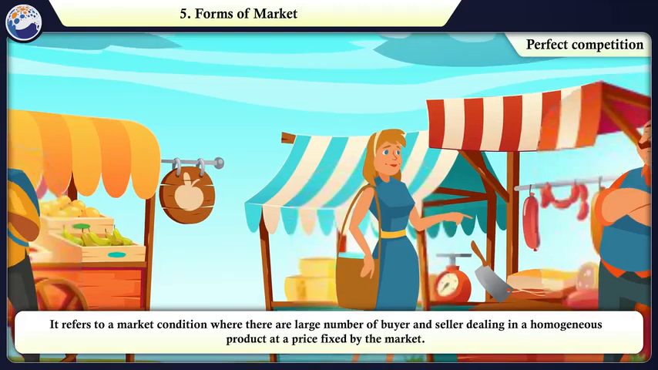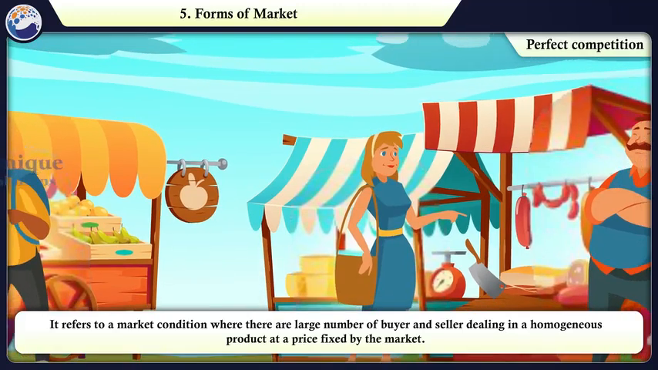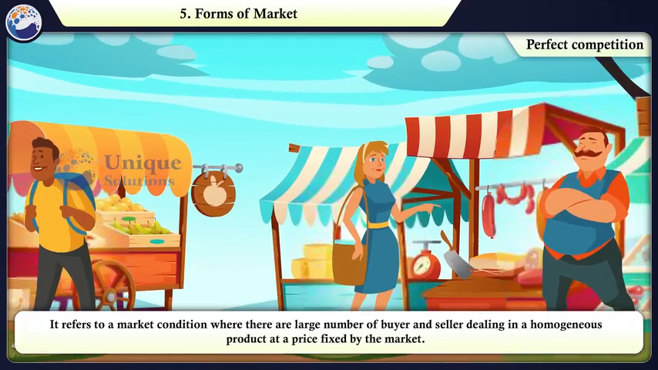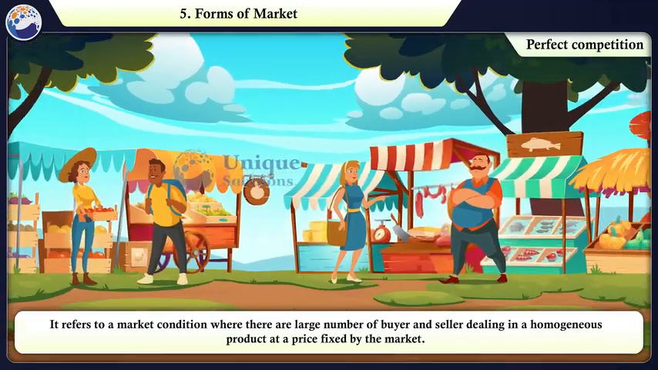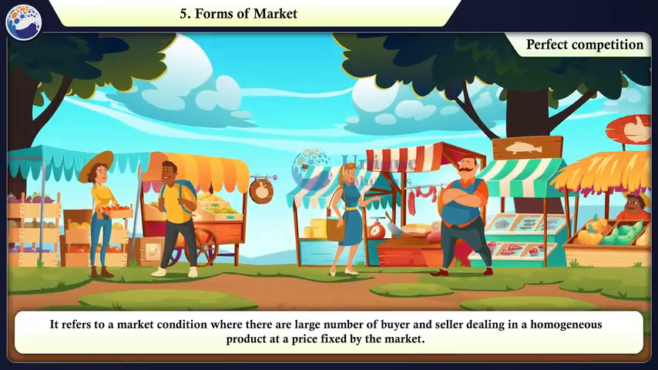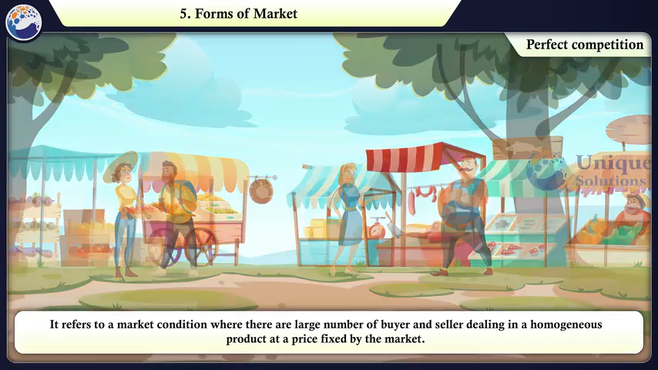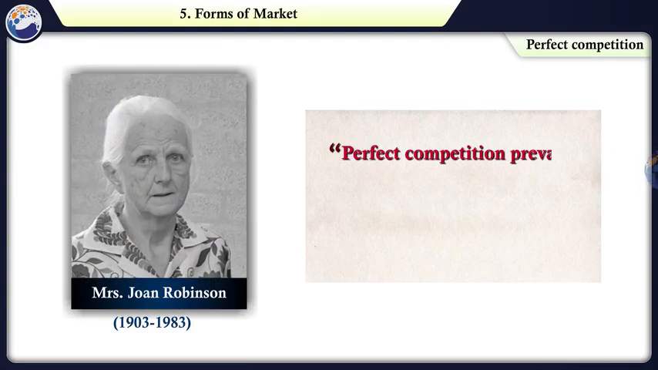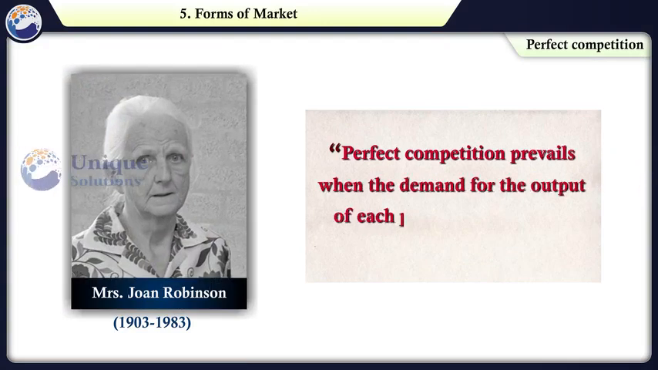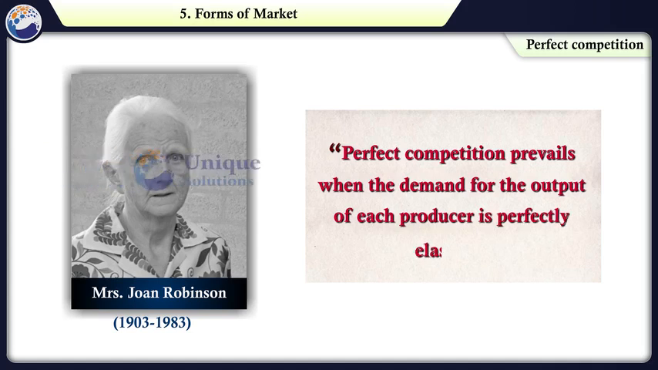Perfect competition. Let's look at perfect competition. It refers to a market condition where there are a large number of buyers and sellers dealing in a homogeneous product at a price fixed by the market. According to Mrs. Joan Robinson, perfect competition prevails when the demand for the output of each producer is perfectly elastic.